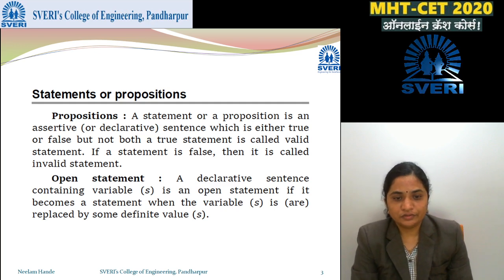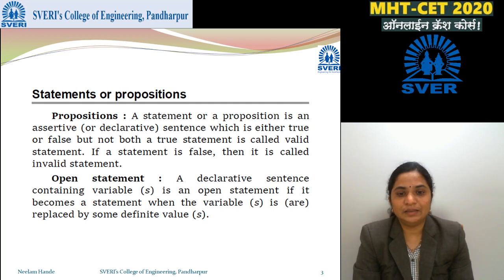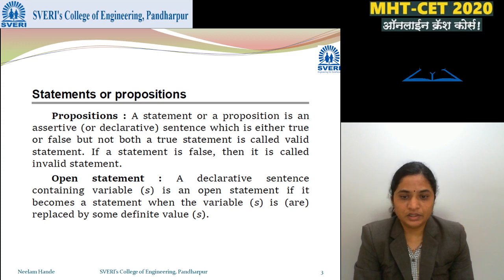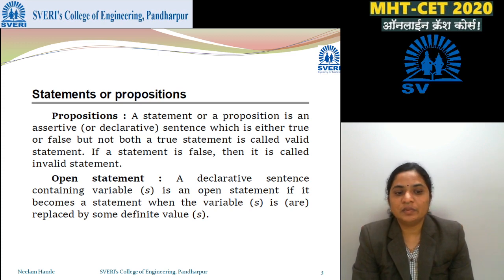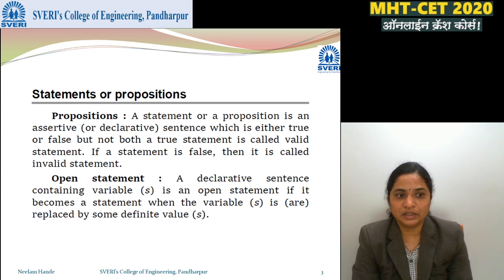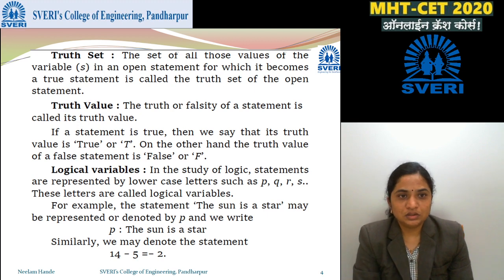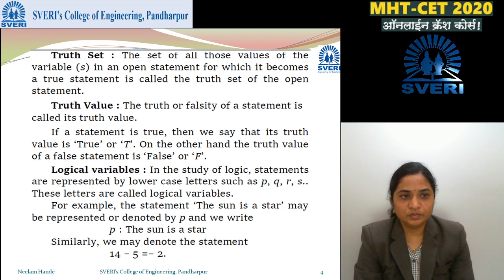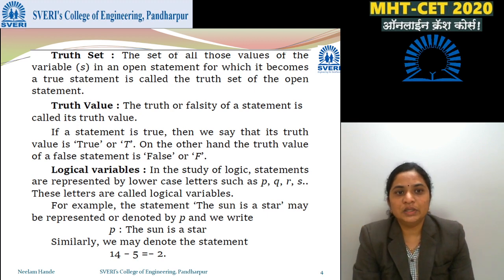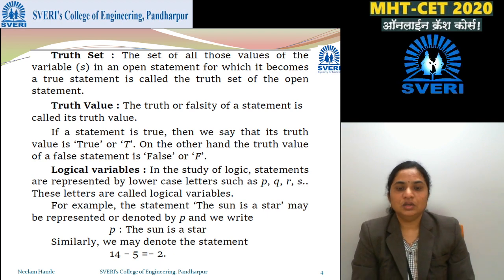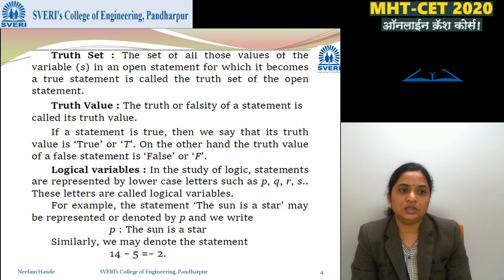Open statement, definition. A declarative sentence containing a variable or variables is an open statement if it becomes a statement when the variables are replaced by some definite value. If we can assign some definite value to the variable, then it is an open statement. Truth set. The set of all those values of the variables in an open statement for which it becomes a true statement is called the truth set of the open statement.